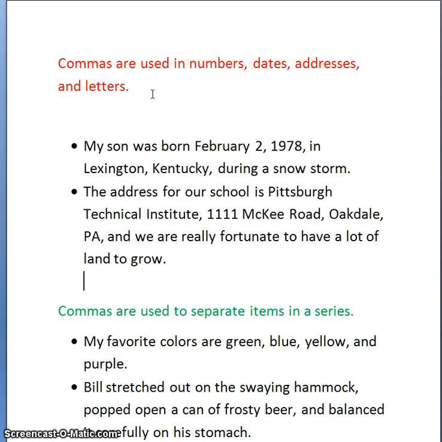And I have two examples for you here. The first states, my son was born February 2nd, 1978, in Lexington, Kentucky, during a snowstorm. Always keep in mind that when you are looking at the month and the day, they stay together as one unit. You should never have a comma separating February and the number 2. So we have February 2nd, comma, and then the year.